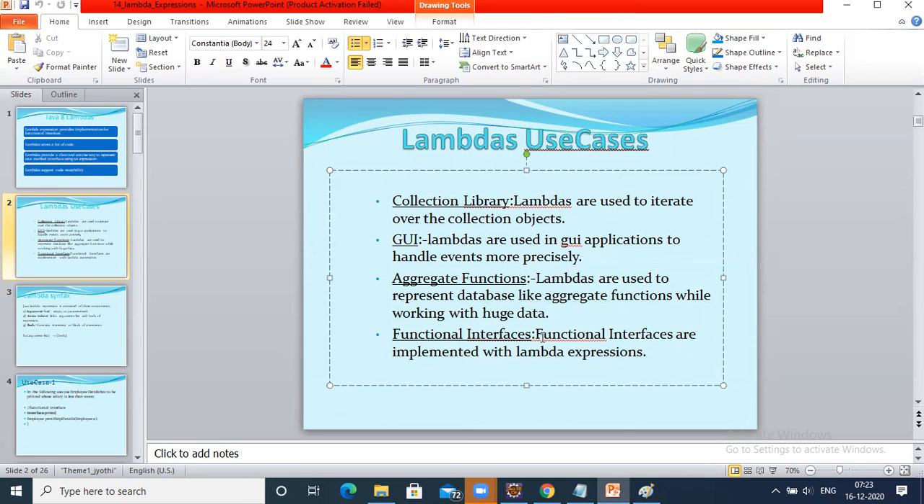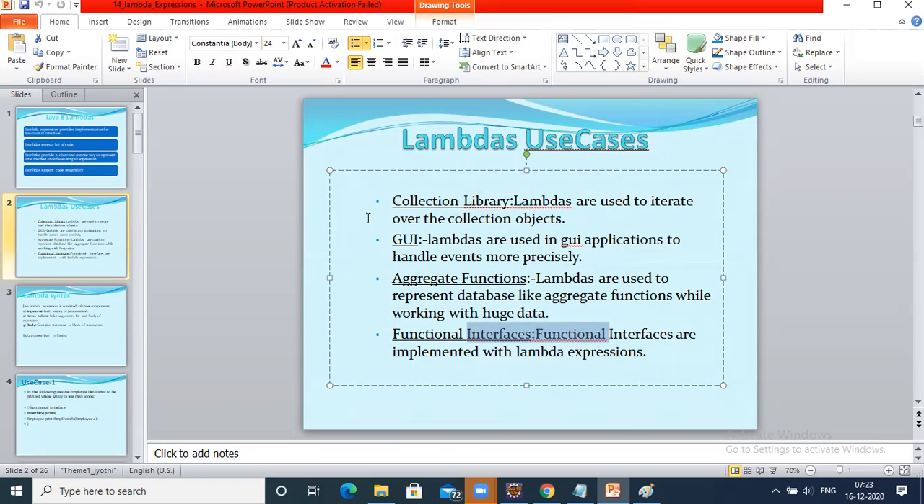And next, functional interfaces. The whole concept of Java 8 revolves around functional interfaces. They are implemented with lambda expressions. Now, what is a functional interface? We will see. So basically, the lambda use cases, the targets of lambdas, are collection libraries, GUIs, aggregate functions, that is databases, because all the real-time applications will depend a lot on these libraries: collection libraries, GUI, aggregate, that is database operations, and functional interfaces, for code reduction.